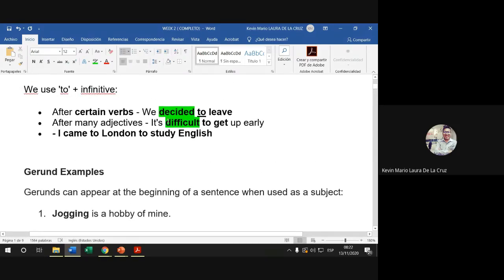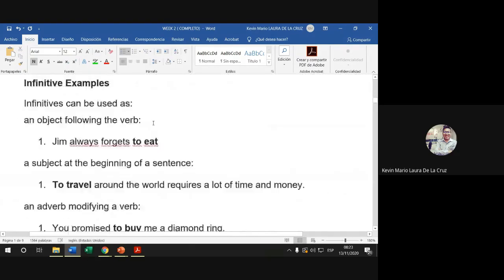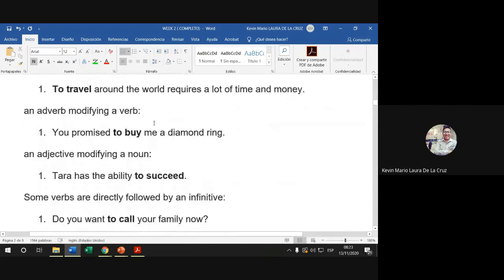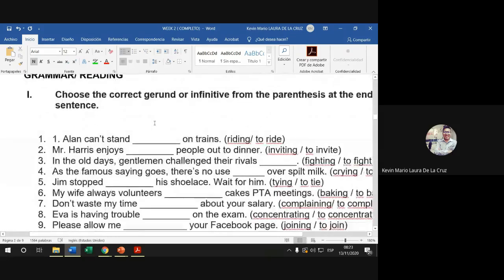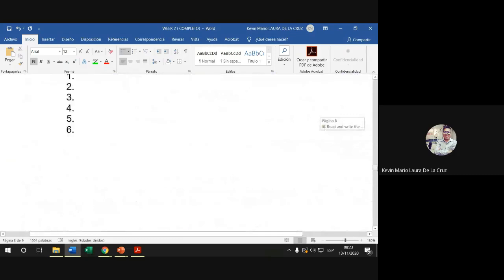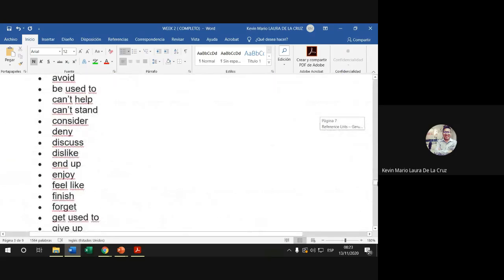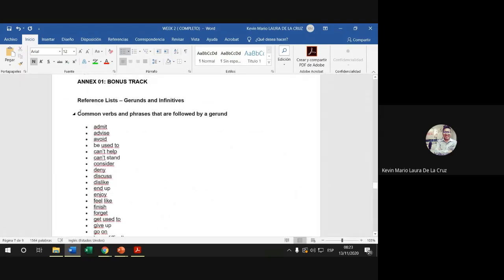All right. These are the most important things that we have to take in mind, just to consider, because this right here is just an example. All right, from the first one. Here you will see more examples to support you, to help you. So it will be very easy to understand for you. This is the practice that I will later explain you. And here, this is the list, okay?